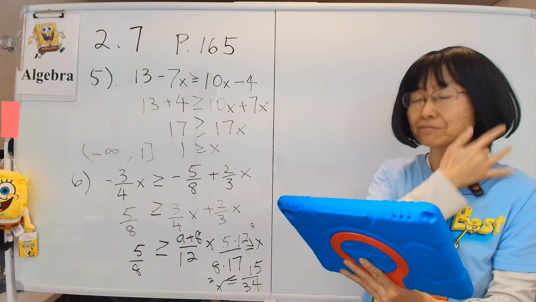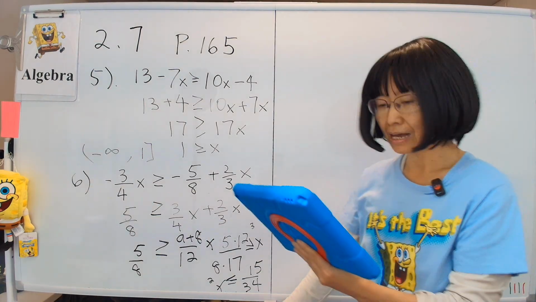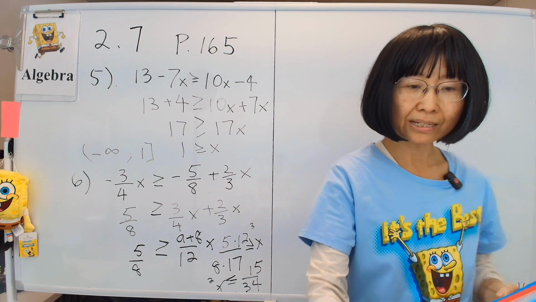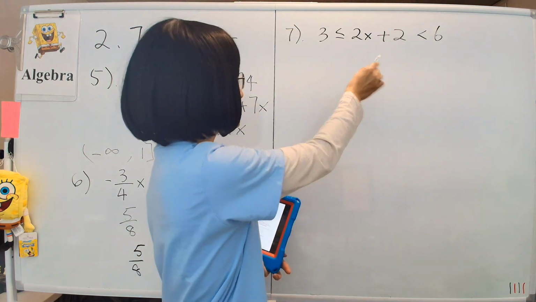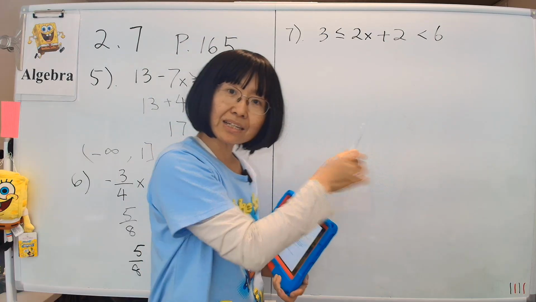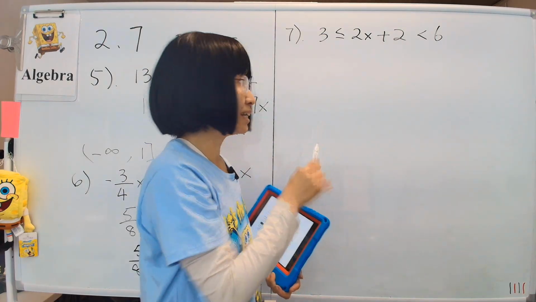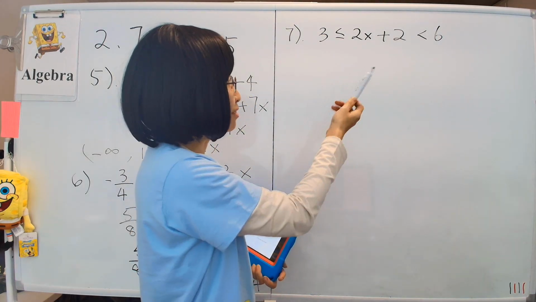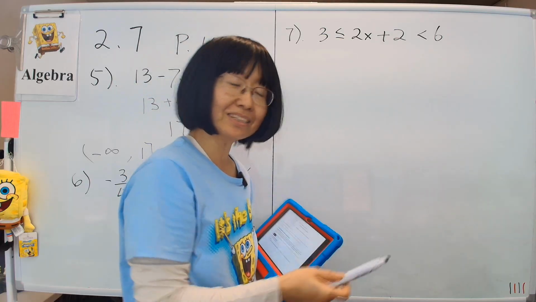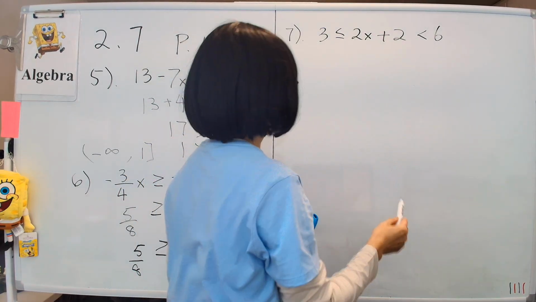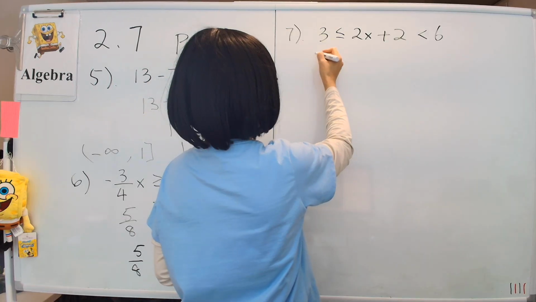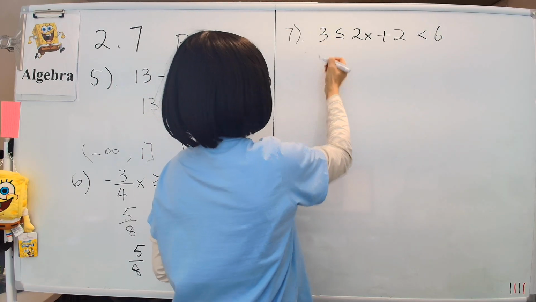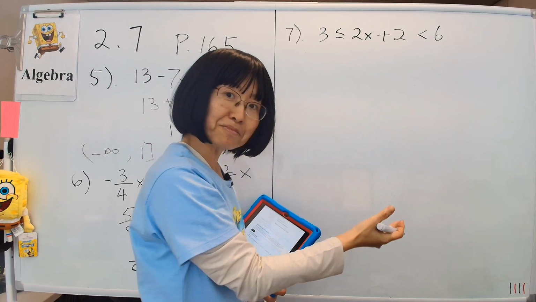Okay, next we are going to do something called a compound inequality in example 7. Now, what happens when you have two symbols like that? There's no such thing in equality problems of this kind. This only happens in inequalities that you have two symbols. When that happens, this is just two problems. You solve them one at a time.